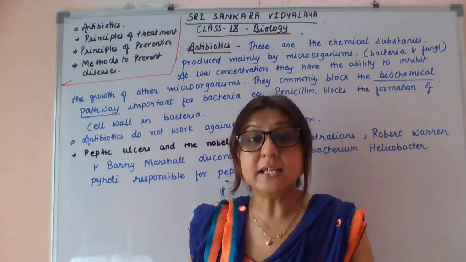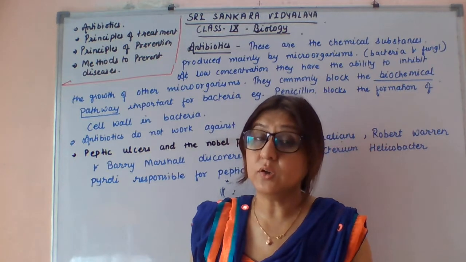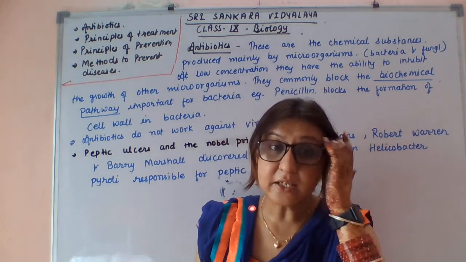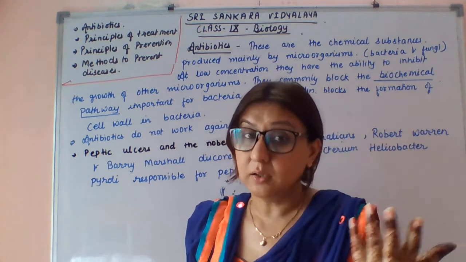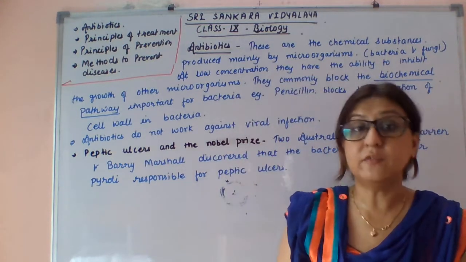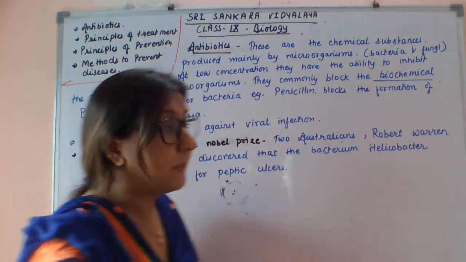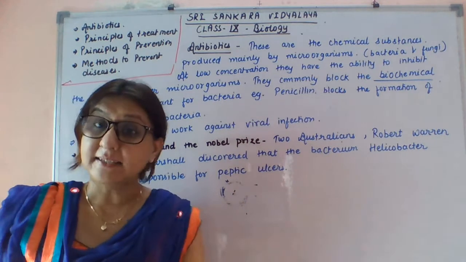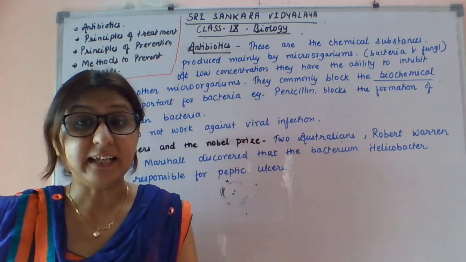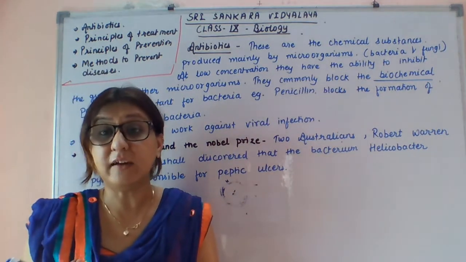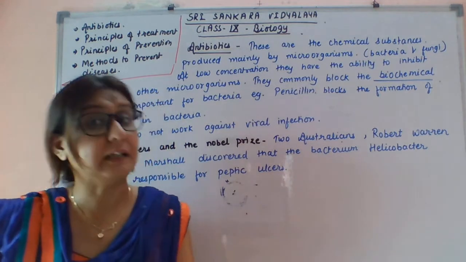When you have been immunized, or when you take a vaccine against a virus, the same virus cannot infect you twice, because our body cells recognize that virus and start fighting against it very effectively.